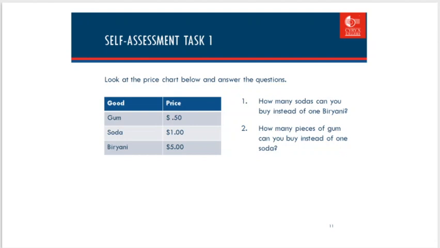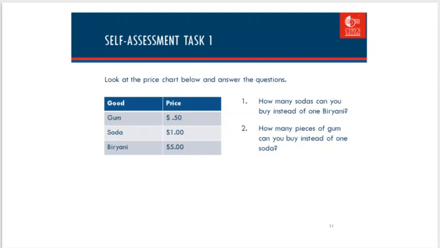Self-assessment task 1. Look at the price chart below and answer the questions. Price of gum is 50 cents. Price of soda is $1. Price of biryani is $5. Question number 1. How many sodas can you buy instead of one biryani?